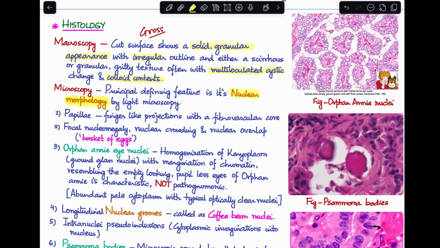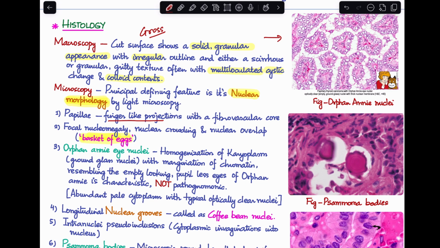Coming from the name of the cancer, papillary carcinoma is characterized by the presence of numerous papillae, which are basically finger-like projections with a fibrovascular core. Second, there will be focal nucleomegaly, nuclear crowding and nuclear overlap, which is often described as a basket of eggs. You can see that in the image over here.